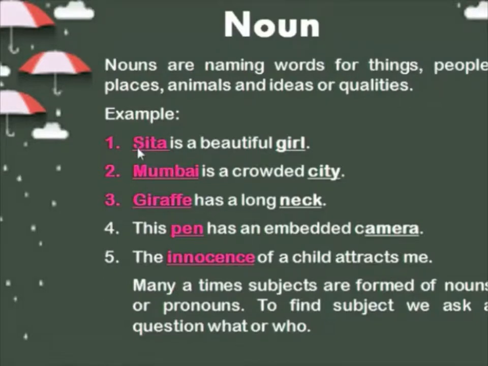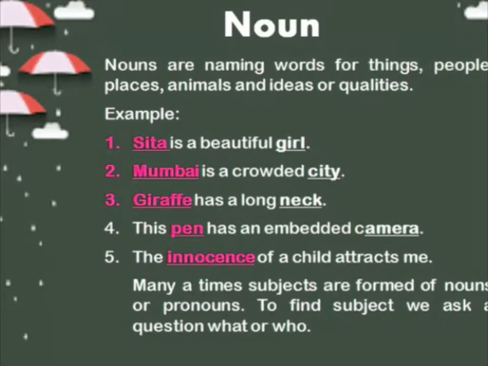See, Sita is the name of a girl. Sita is a beautiful girl. Mumbai, a place, is a crowded city. Giraffe is an animal, it has a long neck. Pen is an object, a thing, so it has an embedded camera. Innocence is a quality of a child.